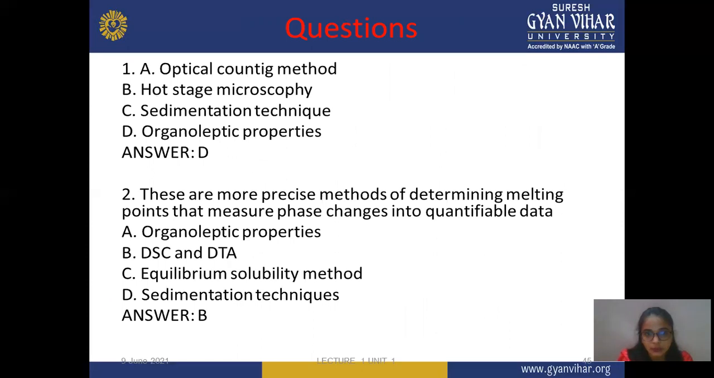This first question is: optical counting method, hot stage microscopy, sedimentation technique, organoleptic property, all are used for particle determination, and organoleptic property. Next: these are the precise methods of determining melting point that measure phase change in qualitative data. The options are organoleptic property, DSC, DTA, equilibrium solubility, sedimentation technique. Answer is B, DSC and DTA. These methods are mainly used to determine the melting point or changes of a molecule or phase changes. So the correct answer is differential scanning calorimetry and DTA.